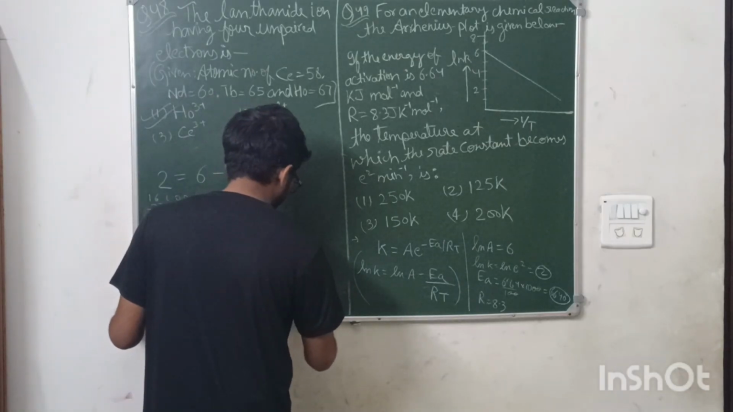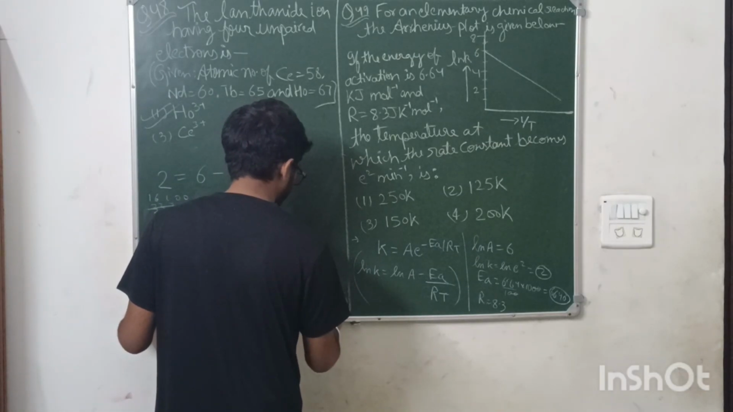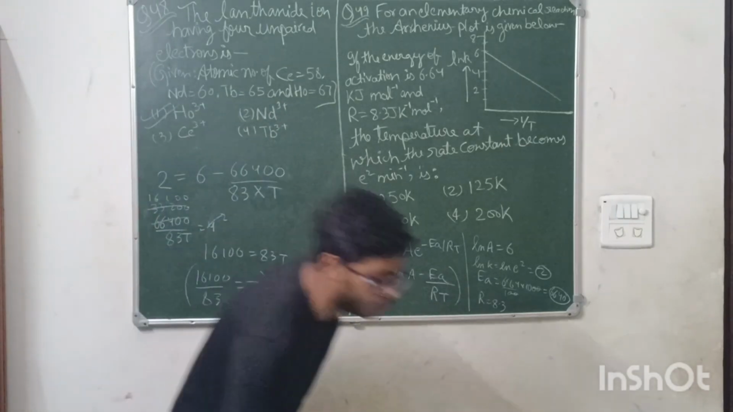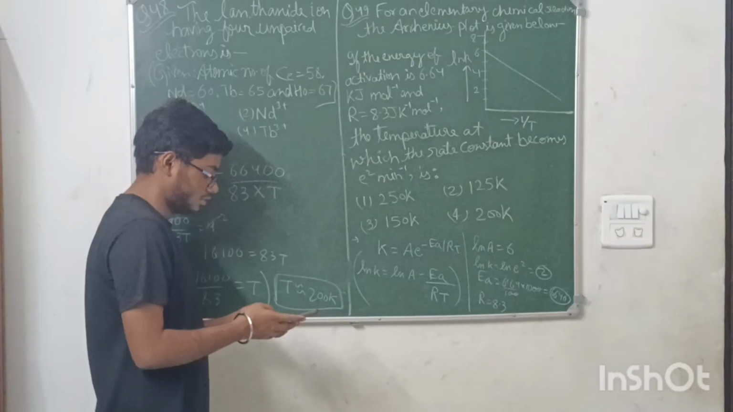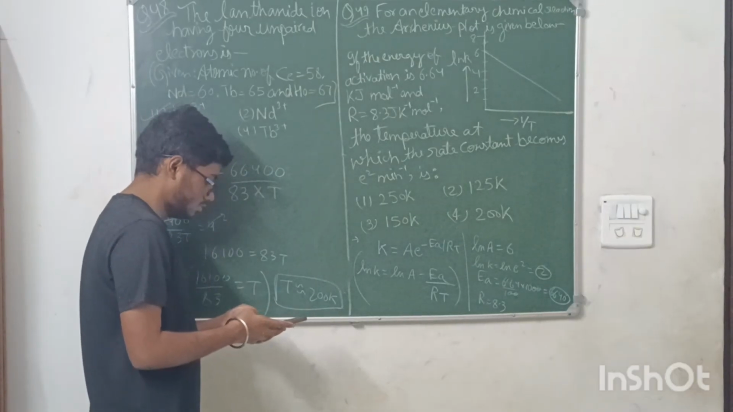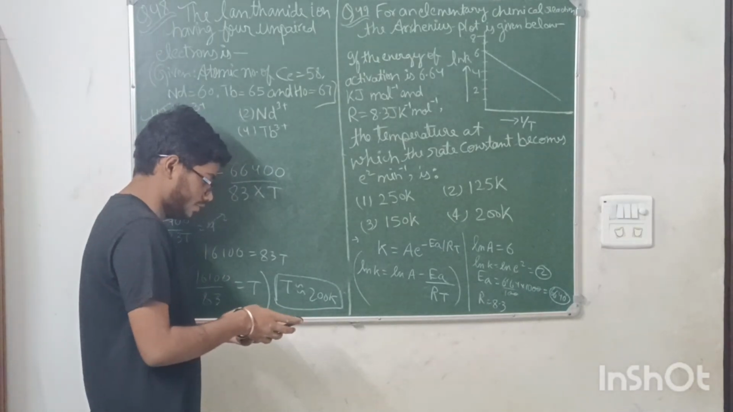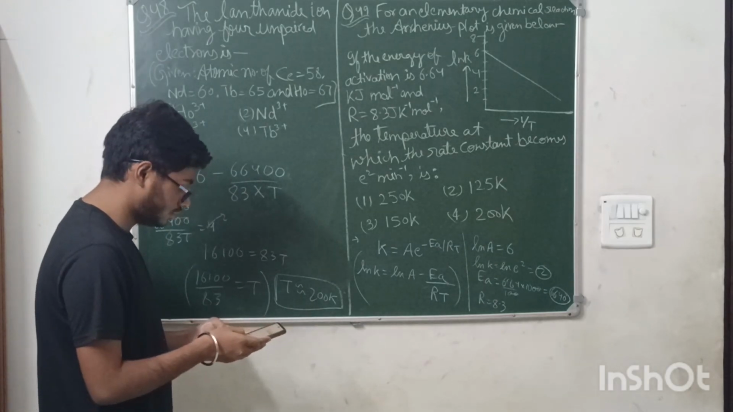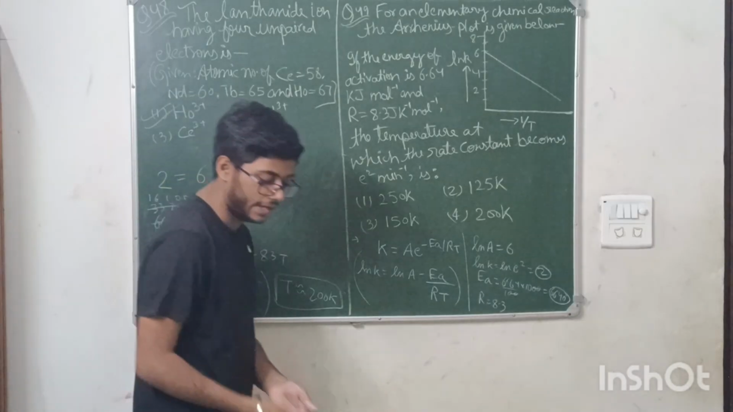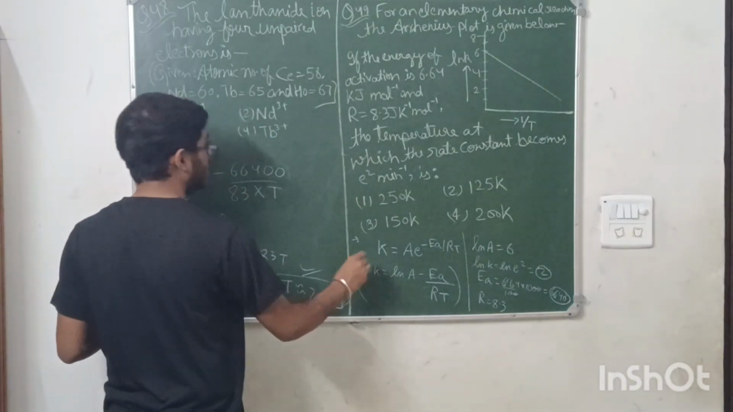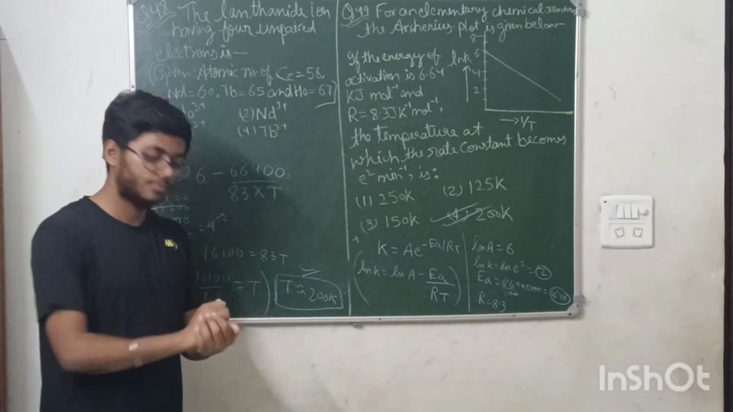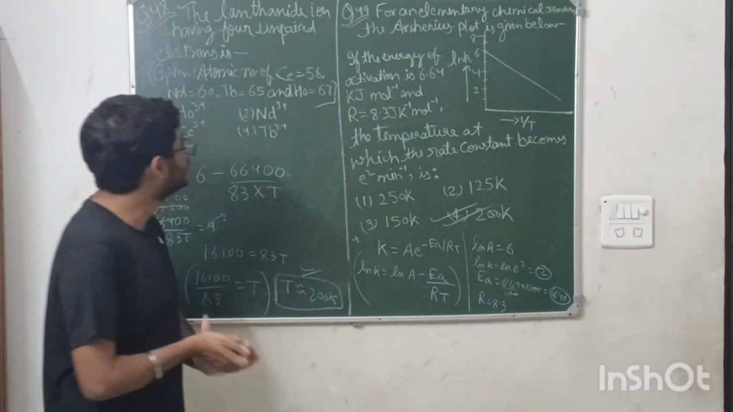I think the temperature will come roughly around 200 Kelvin if you solve this. Let me do it in the calculator first. 16100 divided by 83 is 193.97, which is roughly 200 Kelvin. It means the answer is 200 Kelvin, option number 4. Okay, so these are the three questions.